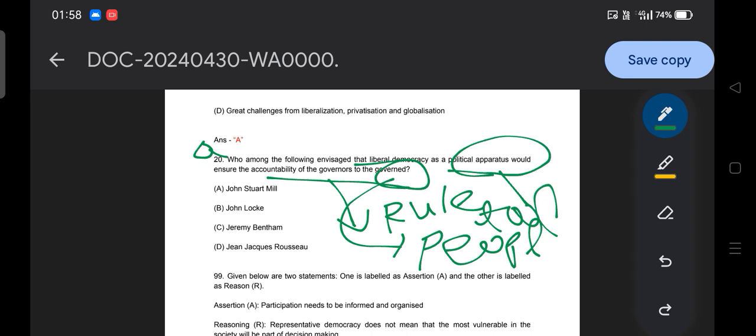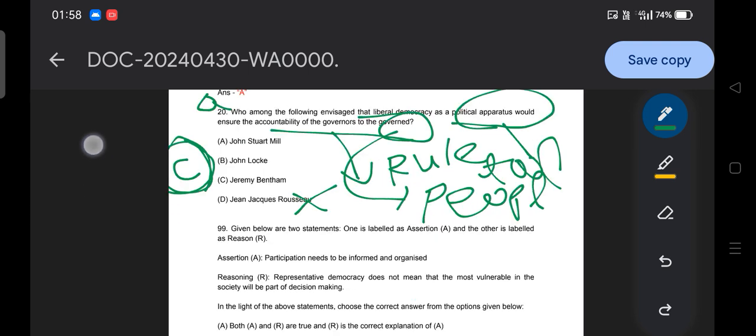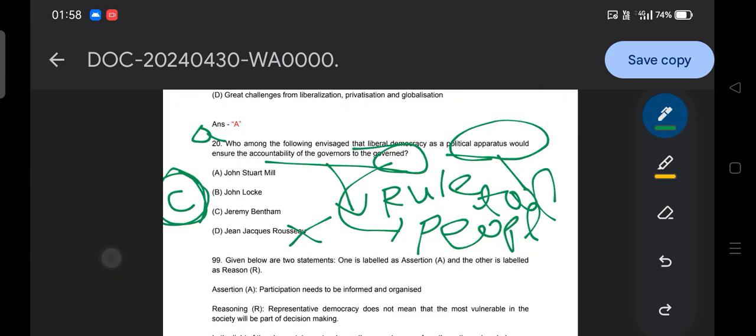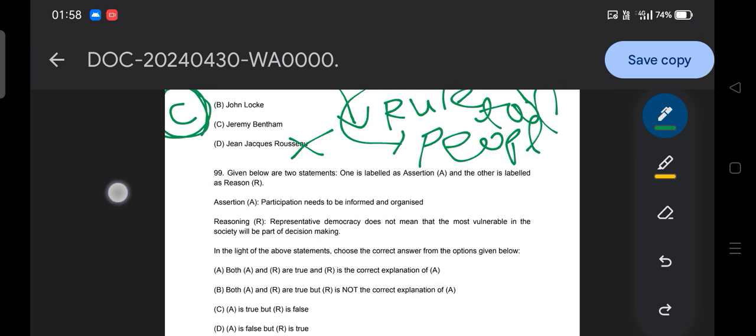Jean-Jacques Rousseau you can eliminate, he cannot be the answer because he supports participative democracy or direct democracy. Then coming to A, B, C, it is a very contested question, and option C is the answer according to the UGC NET. Please remember this statement, it can be framed in our examination. For statement-based questions I will provide a proper table that will help you remember. So the answer to this question is option C, Jeremy Bentham.